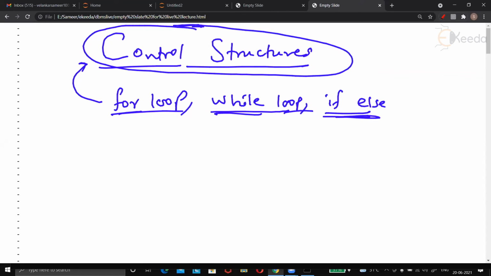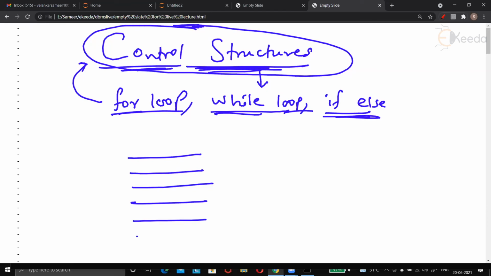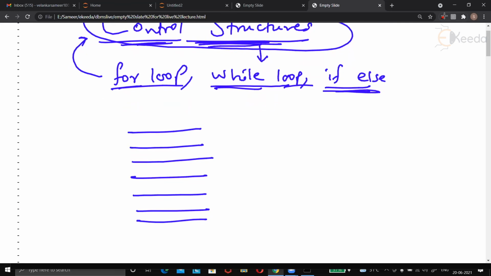See, I have this habit that whenever I see any new topic, before I read the content of that topic, I would be interested in knowing why the topic is named like that. There are two words, control and structure. So what are we controlling and which structure are we talking about? Now the point here is like this. This is my Python program. Imagine some lines I have written, okay? And I run this program.